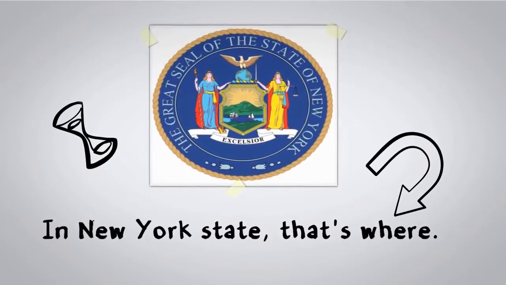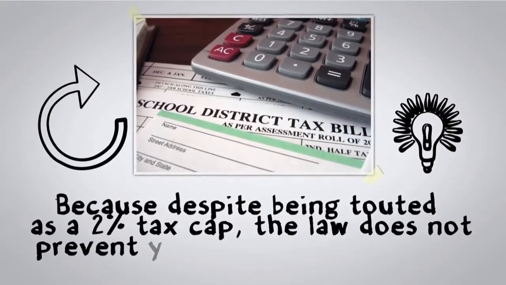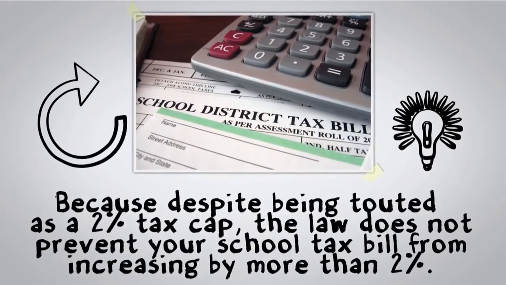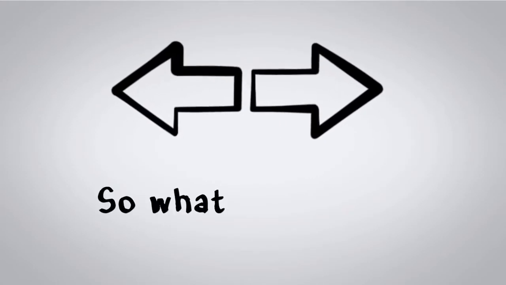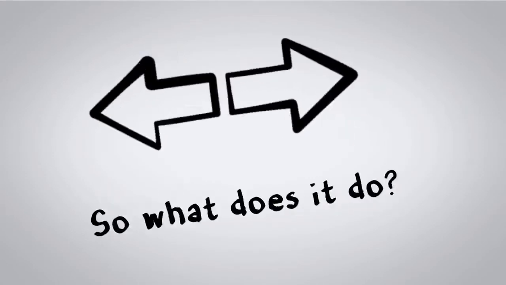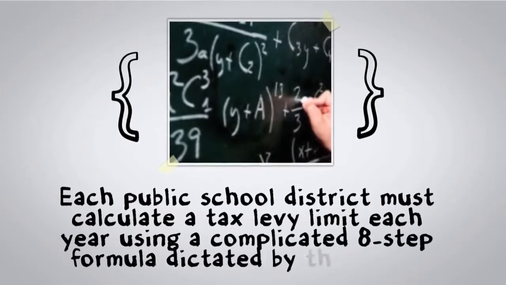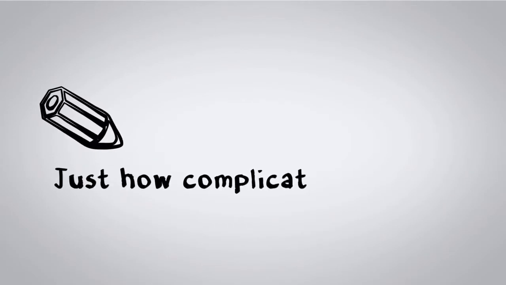Why? Because despite being touted by some politicians and the media as a 2% tax cap, the law does not prevent your school tax bill from increasing by more than 2% each year. So what does it do? It requires each public school district to calculate a tax levy limit each year using a complicated 8-step formula dictated by the state. How complicated, you ask?